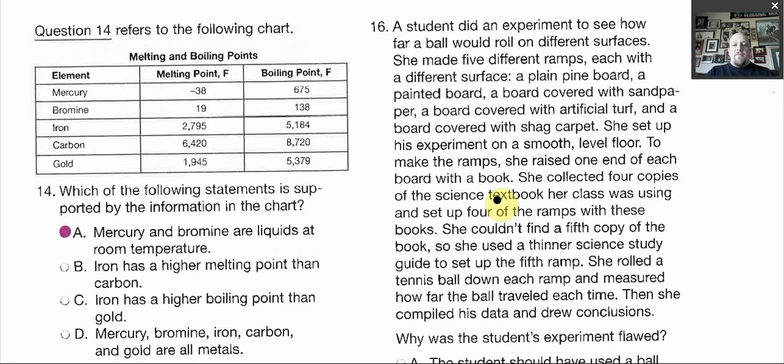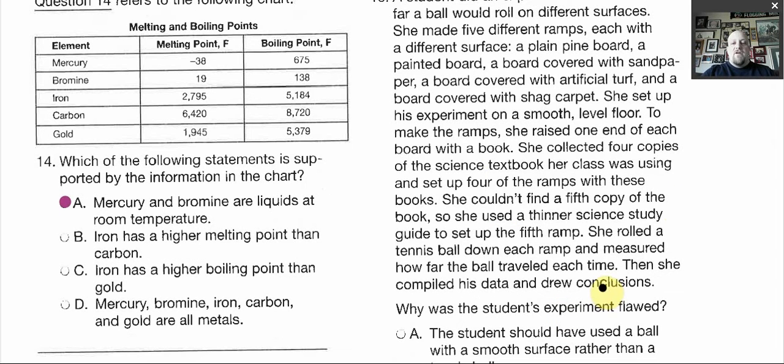She set up her experiment on a smooth level floor to make the ramp, so that's a controlled environment. The floor is level. She raised each end of board with a book. She collected 4 copies of a science textbook her class was using. So 4 of the exact same books for 4 of these. And then she couldn't find a 5th copy, so she used a thinner science study guide to set up the 5th. So the 5th is a little bit lower than the other 4.